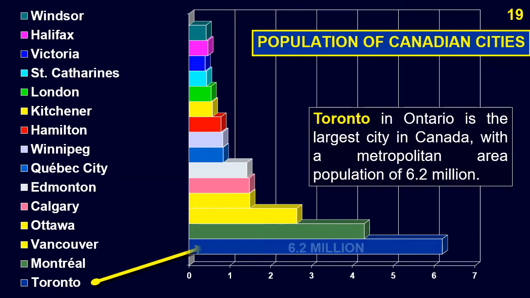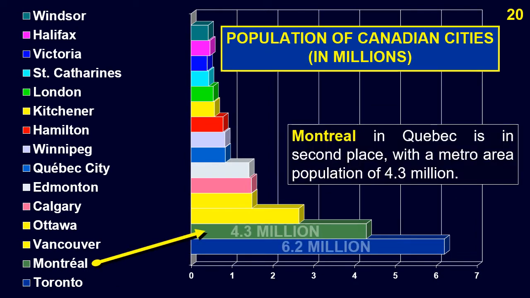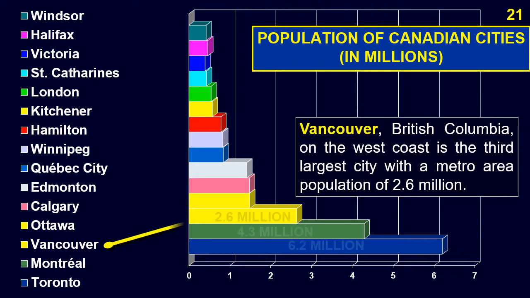Toronto in Ontario is the largest city in Canada, with a metropolitan area population of 6.2 million. Montreal in Quebec is in second place, with a metropolitan area population of 4.3 million. Vancouver, British Columbia, on the west coast, is the third largest city with a metropolitan area population of 2.6 million.